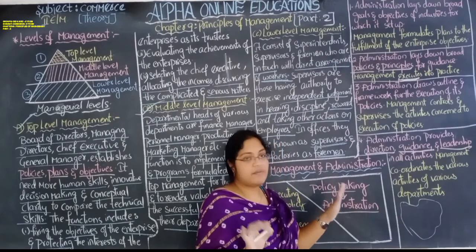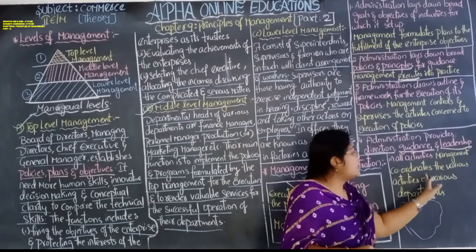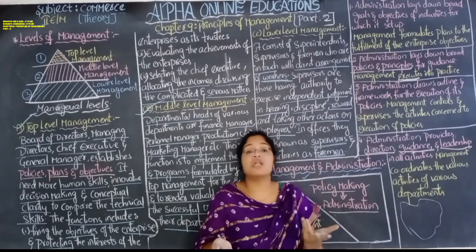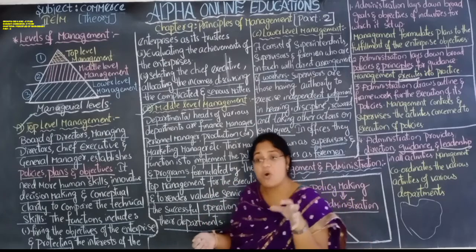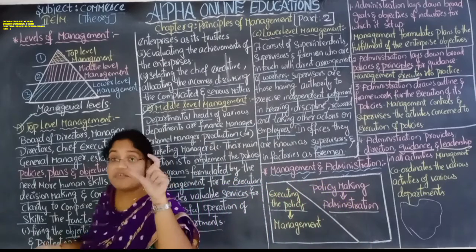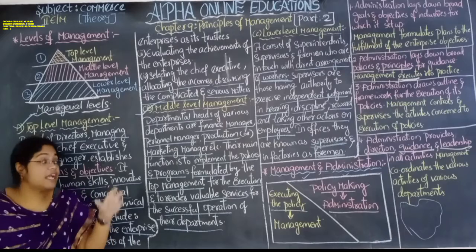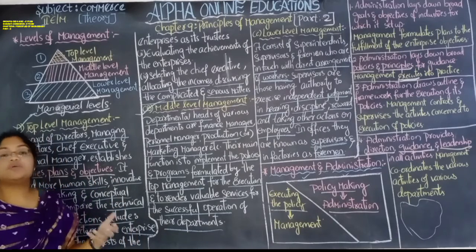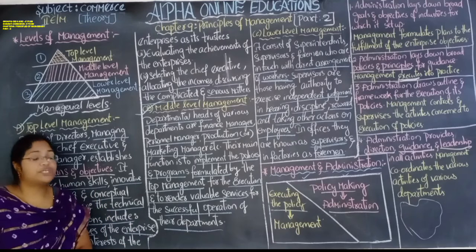It will just see. Management coordinates the various activities of various departments. Management will coordinate and motivate the departments, fix the targets for them, and make the departments work hard in order to achieve those objectives.